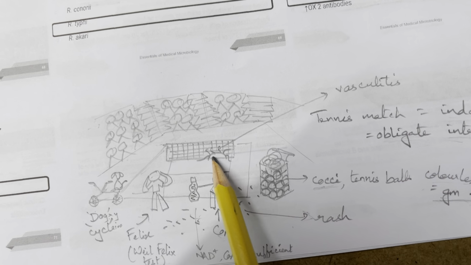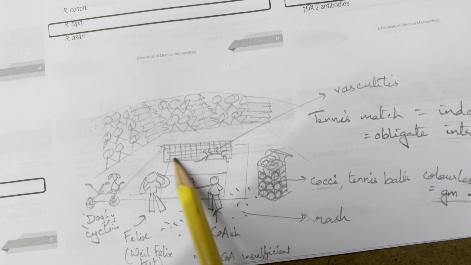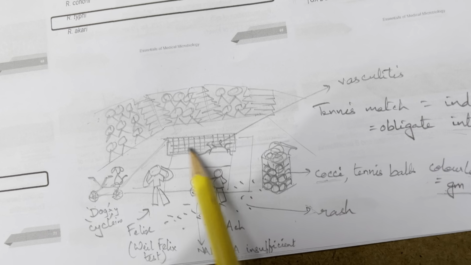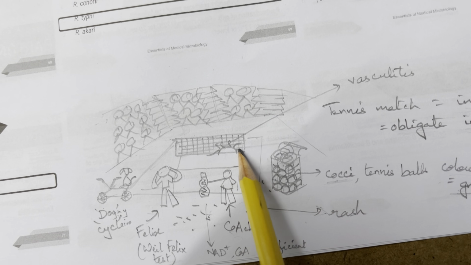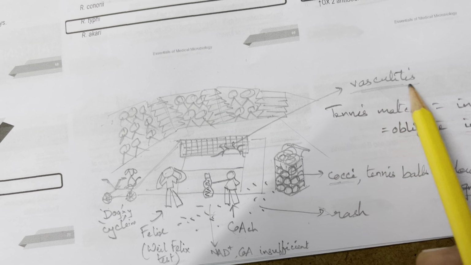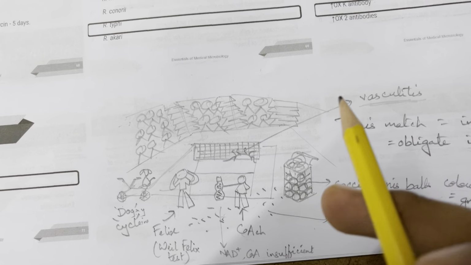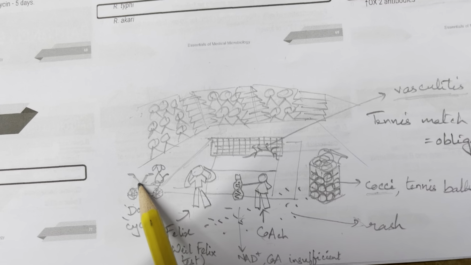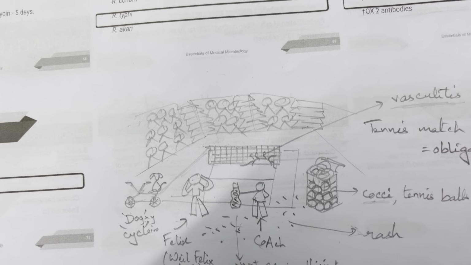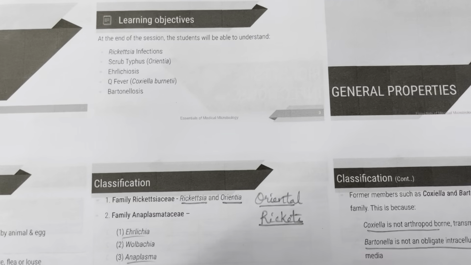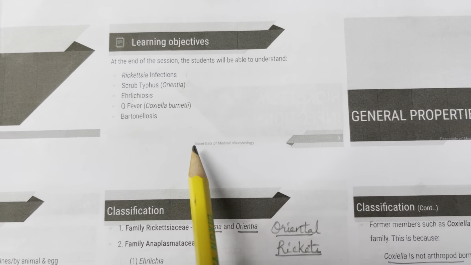And you can see the tennis net, it is kind of like blood vessels interlaced together, and there is a tear in between. So there is vasculitis, because the ultimate cellular target is the vascular endothelial cell for rickettsia. And for the drug of choice, here you can see a cycle with a dog on it. So it is doxycycline. That being said, let's start. At the end of the session, we'll be able to understand all these things.